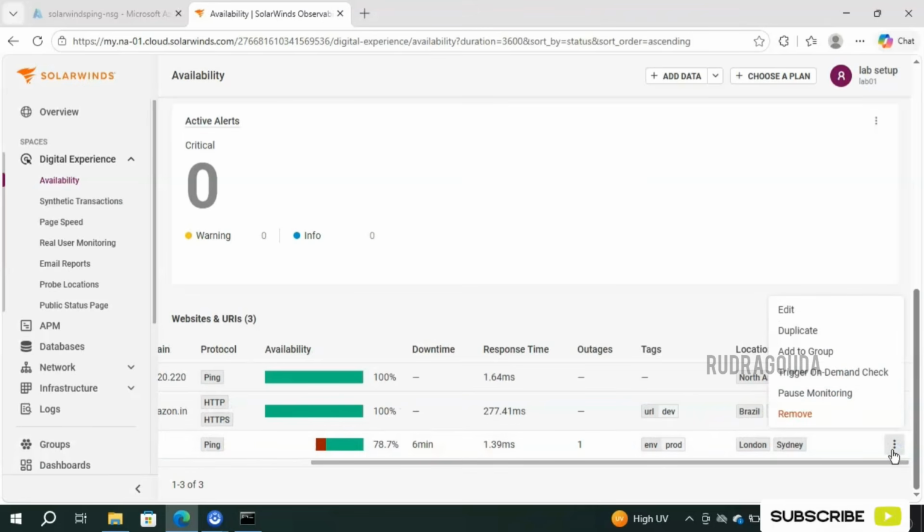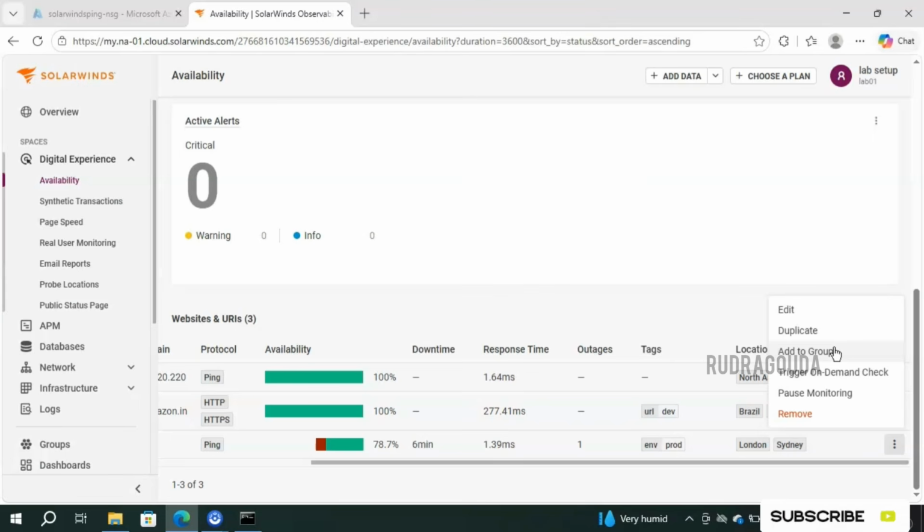If you scroll completely right, you are able to see the location details as well. And if you want to remove this one from the monitoring, click on these three dots, then go for remove. To duplicate, go for the duplicate option. And if you want to add this one to a group, go for the third option. Groups also play a very important role in SolarWinds SaaS, so that you can use them in case of creating alerts or creating maintenance windows.